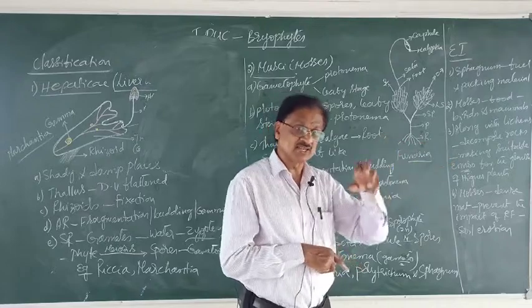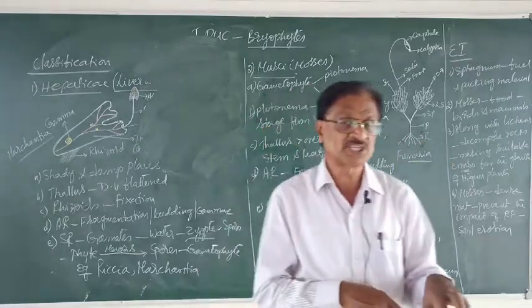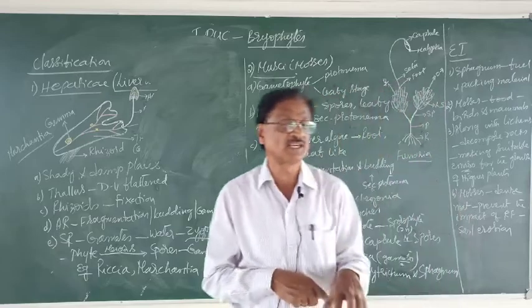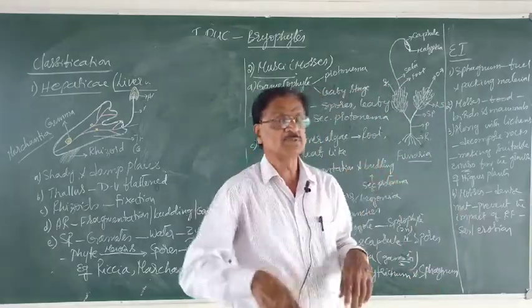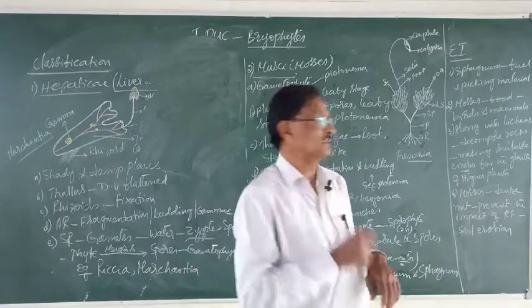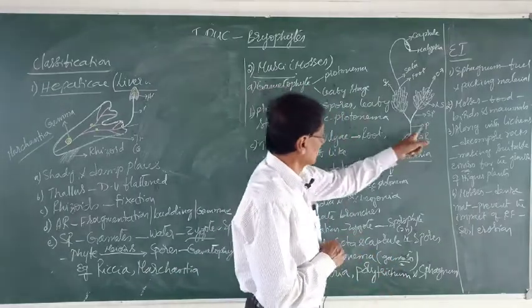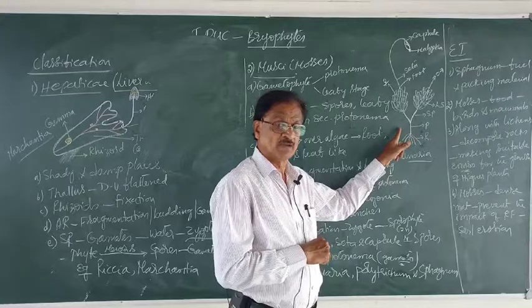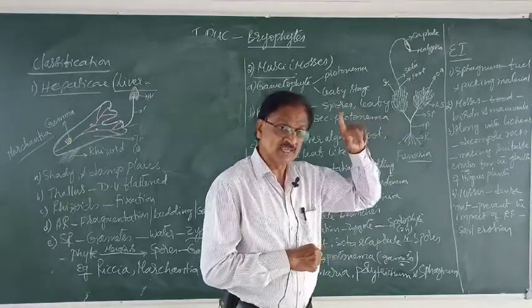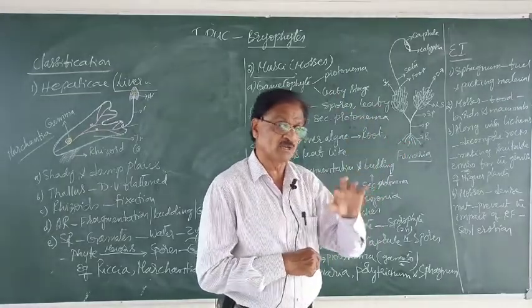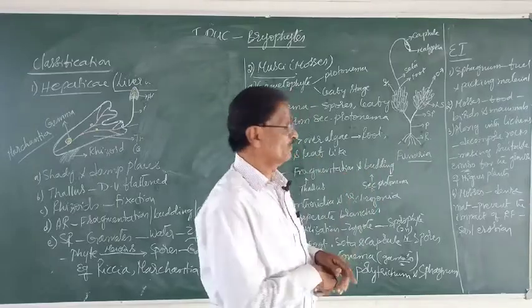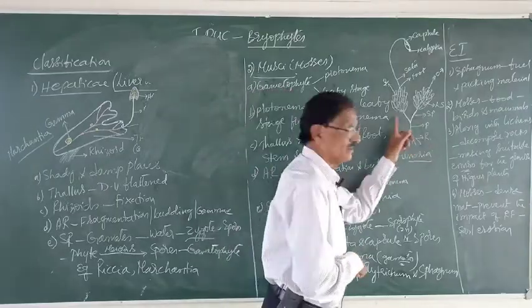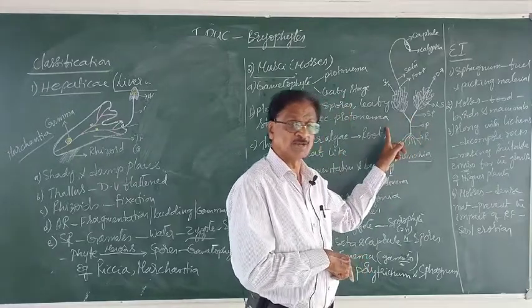These rhizoids are helpful in fixation or attachment to the substratum and also helpful in drawing nourishment from the surroundings. Then observe the protonema. Protonema is a gametophytic body formed out of what? Spores. This protonema forms what? Secondary protonema.